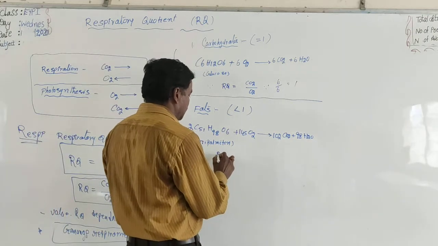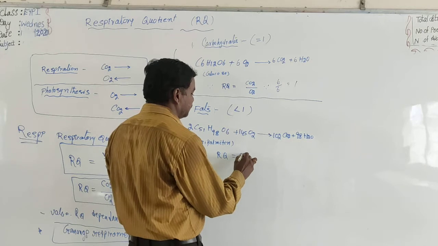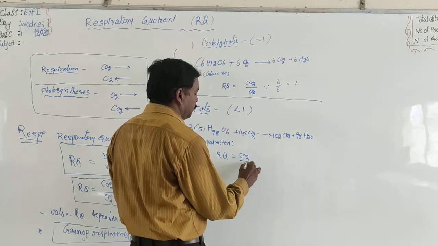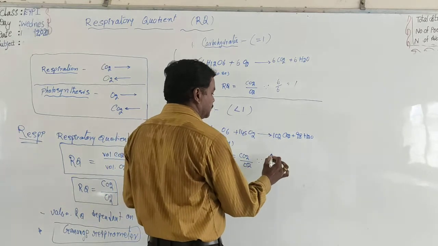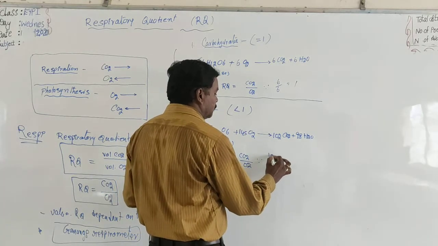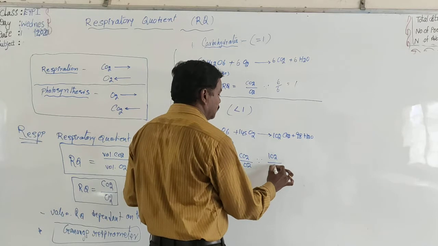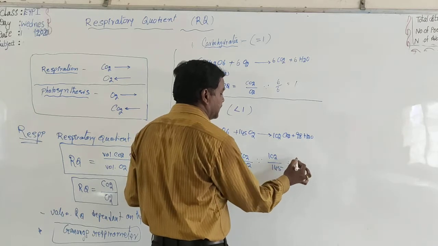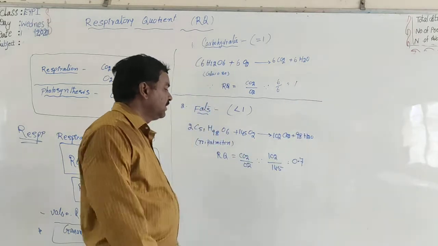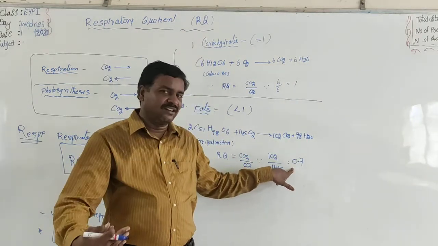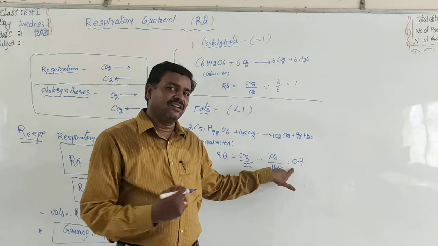So RQ is equal to CO2 by O2, that is 102 by 145, which is 0.7, less than 1.